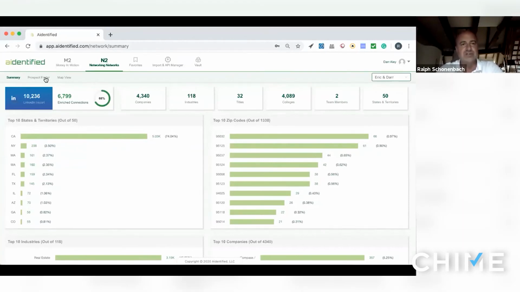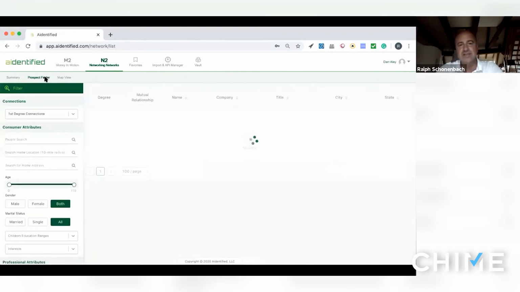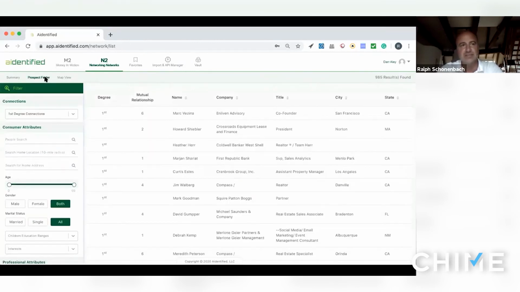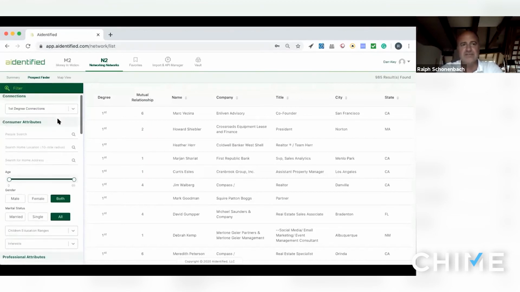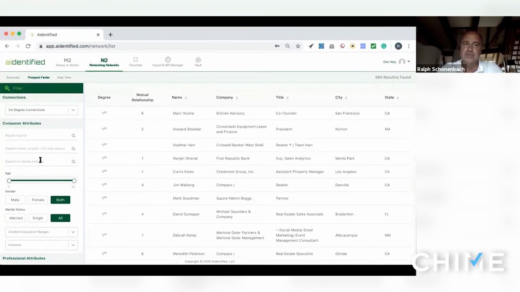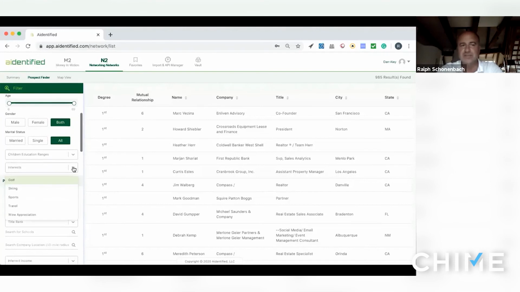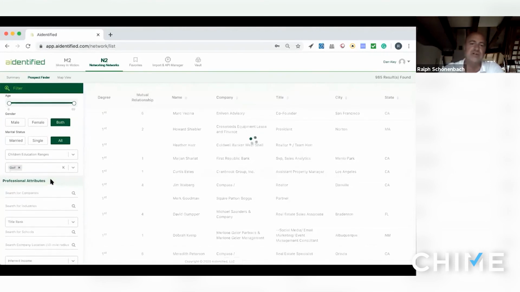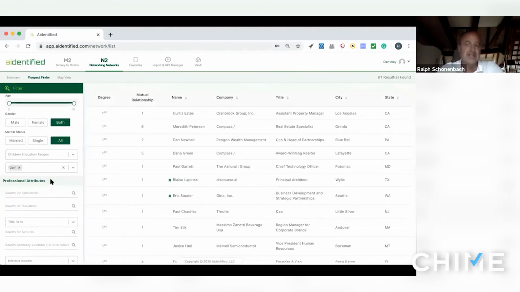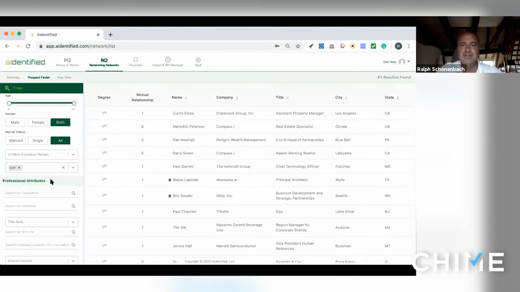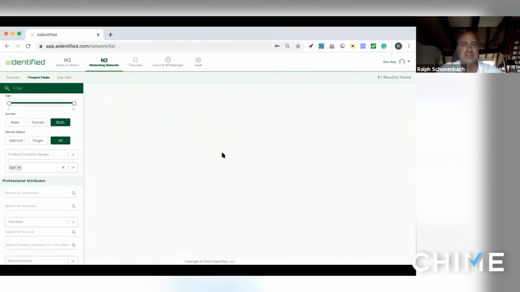And I'll just show you an example of what that looks like when we enrich those connections that come in. So for example, we have the consumer filters, so you can search by home address, by age, by gender, marital status, education ranges. If you're looking for people that are interested in golf, which is an interesting attribute depending on where they want to live, then you get an overview of people that have that as a criteria.